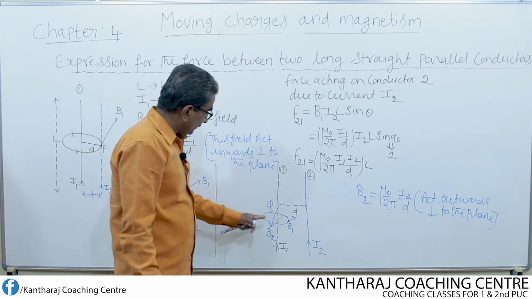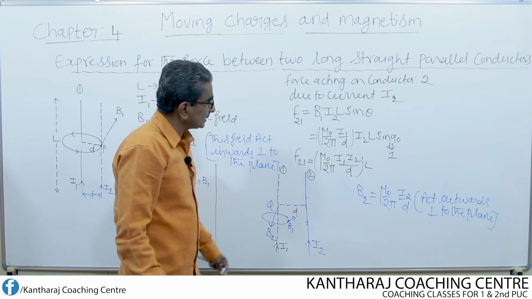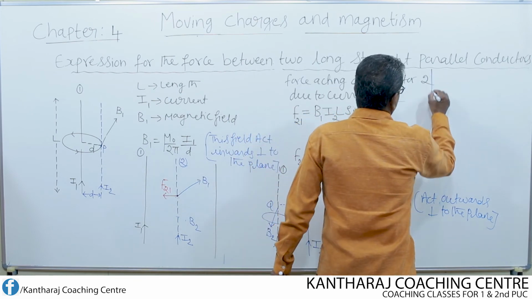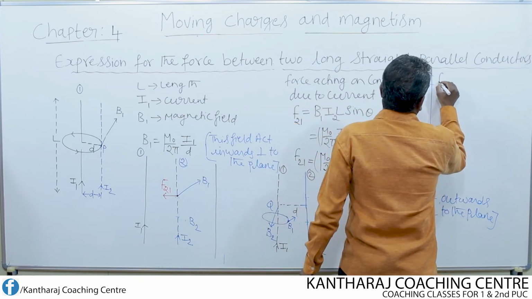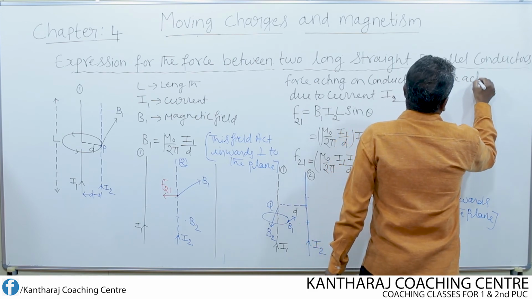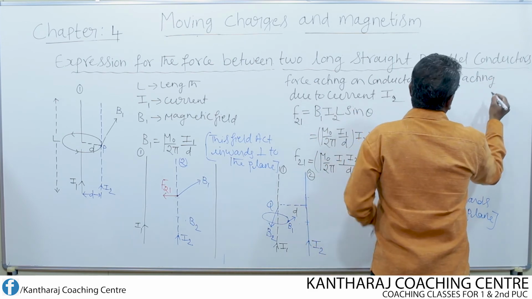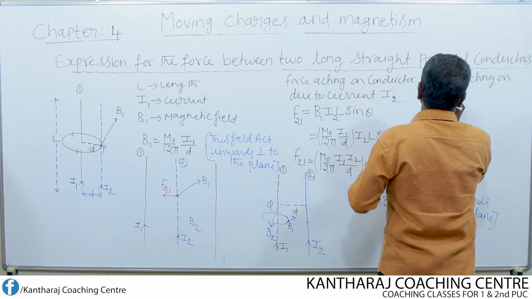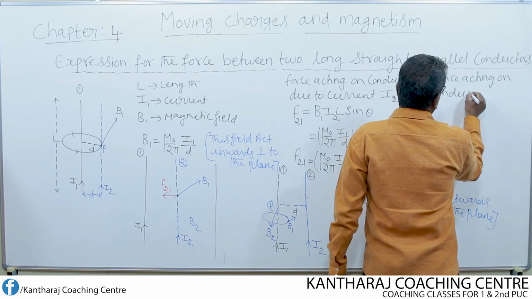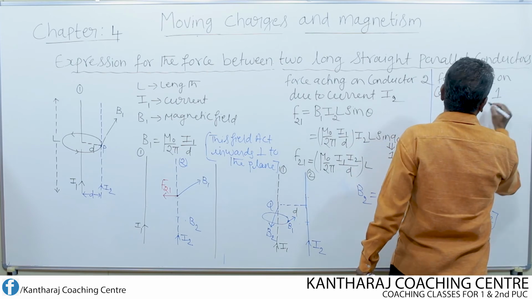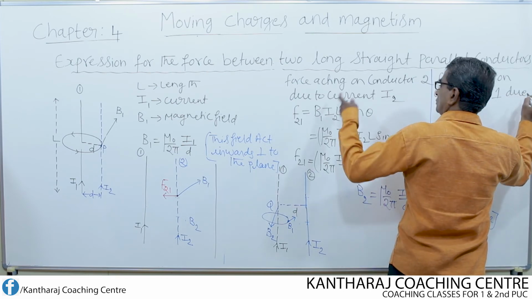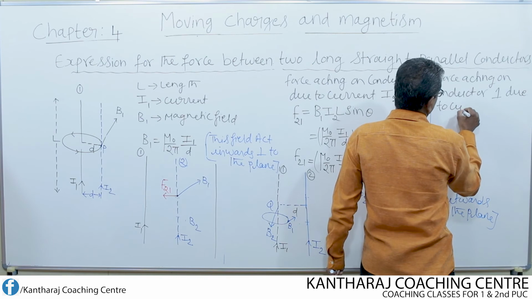Now find out the force acting on conductor 1 due to current I1.